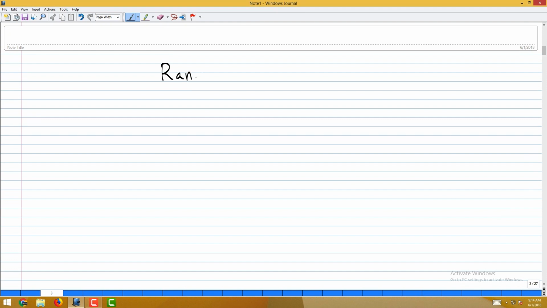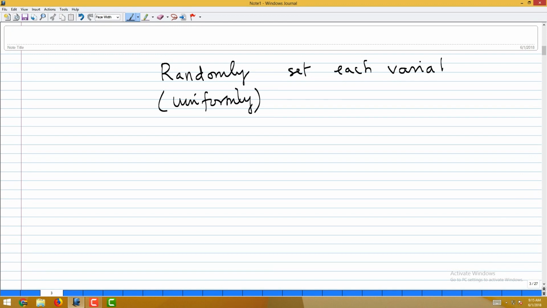Not just randomly, I also do it uniformly, which means with equal probability I set each variable to 1 or 0 with probability half. So, this is a randomized algorithm.